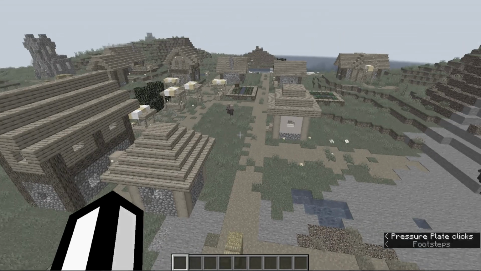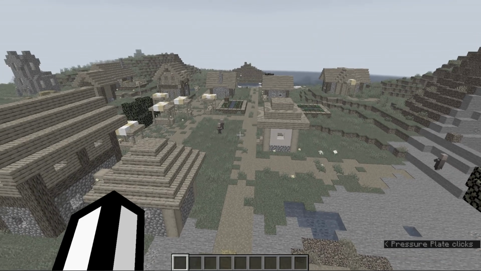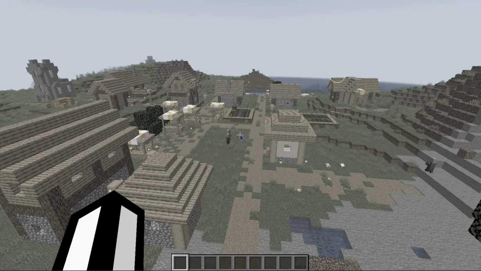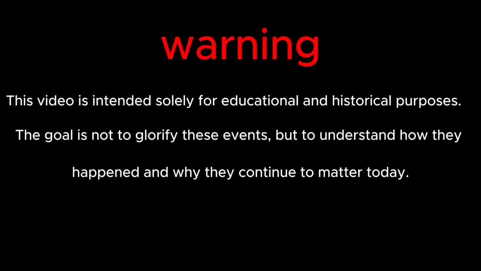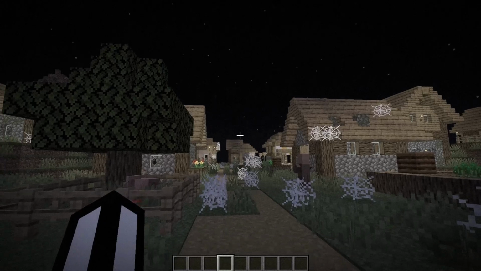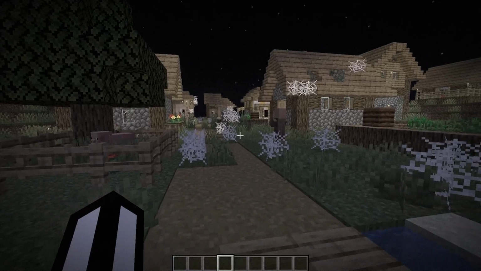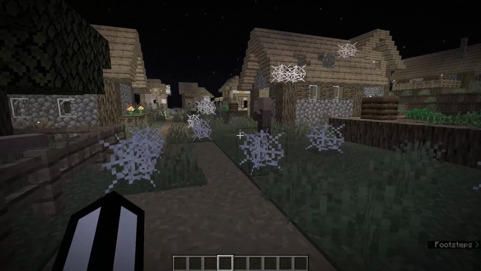Today, using Minecraft, we're reincarnating the story of Hitler, the rise of Nazism, and the events that led to World War II. This video is intended solely for educational and historical purposes. The goal is not to glorify these events, but to understand how they happened and why they continue to matter today. Chapter 1: Germany after World War I.